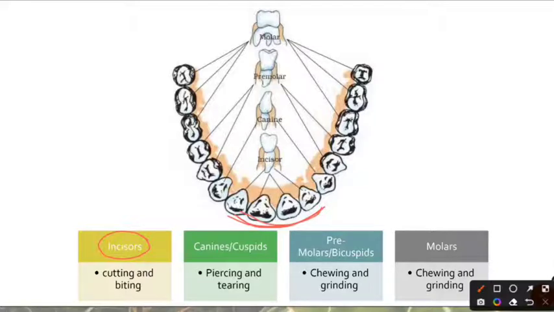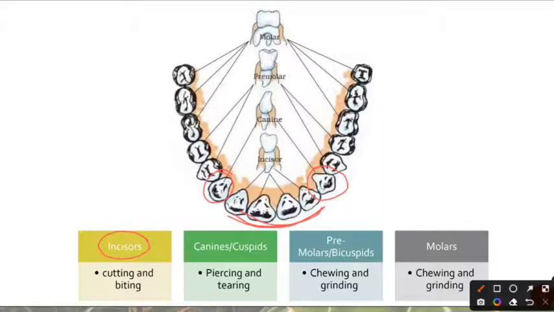Then you have the canines, and these are the canines, this and this. Canines are used to pierce and tear. So when anybody eats chicken, then these are the ones which are going to be utilized. And canines are also known as cuspids.